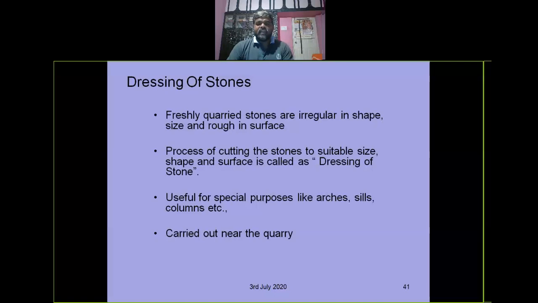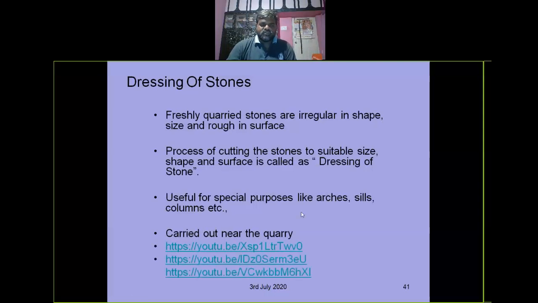So stone available directly from the quarry cannot be used, right? If dressing is carried out near the quarry, it is cheap. Why? Because freshly available stone is easy to cut, easy to maintain, and easy to transport also. Lots of material, machinery and labor are also available in the quarry. We can easily take boulders and cut them into pieces, and freshly cut stone is very fresh, so we can cut easily, right? You can see some small videos here, and after that we'll continue.